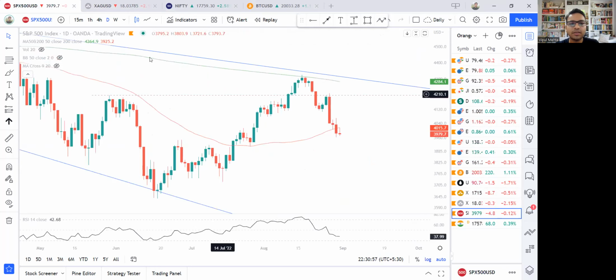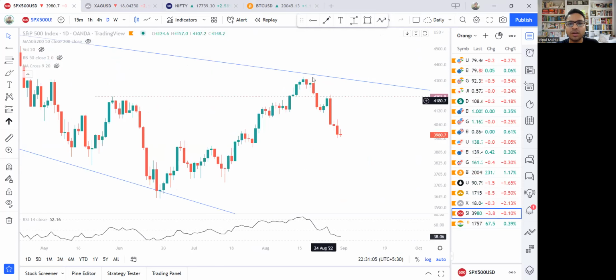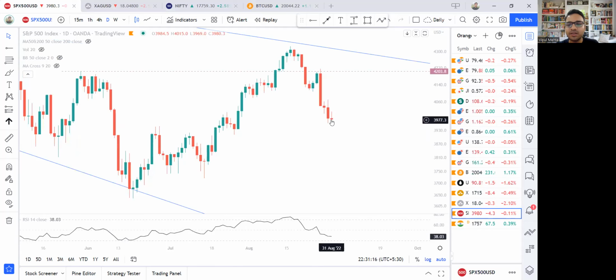Let's take a look at S&P. This was yesterday. A big fall happened yesterday. Today the price is still within the range, so continuing. But overall, if you look at the price action: big fall, range, another decent fall. Today is still range bound, but the market is still open in the US, so it's too soon to say anything. But right now on the daily time frame, the price is here.